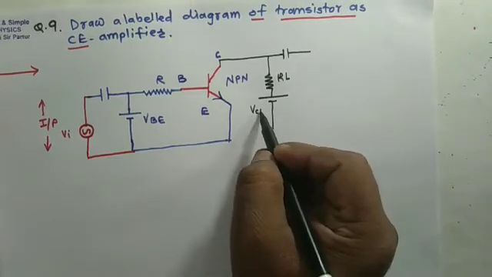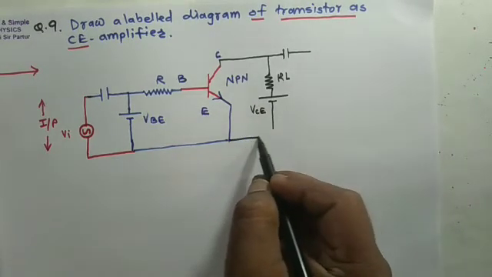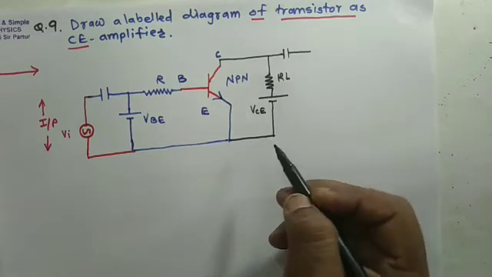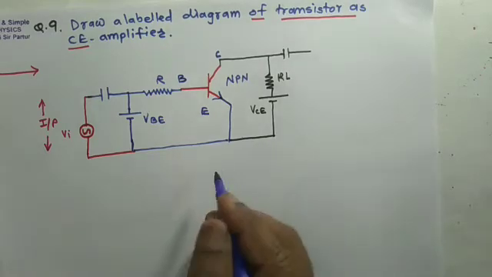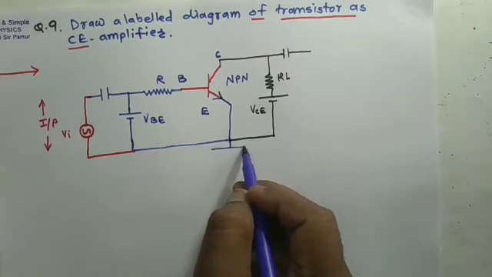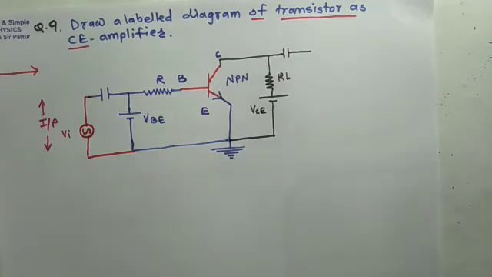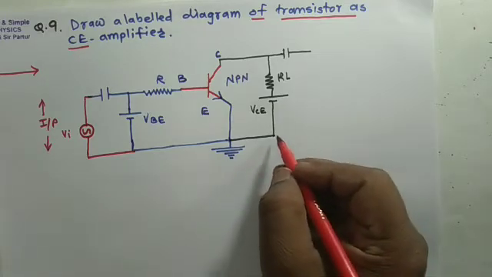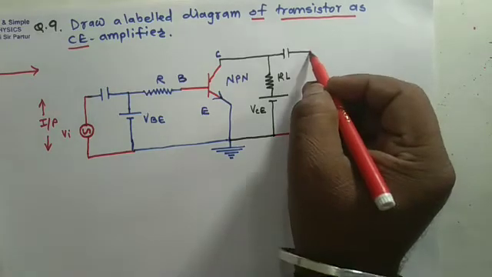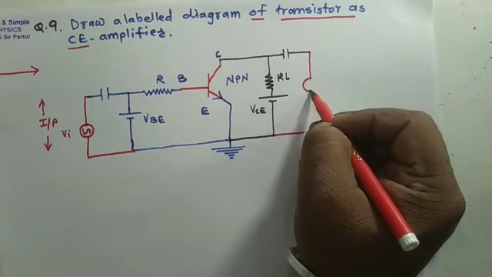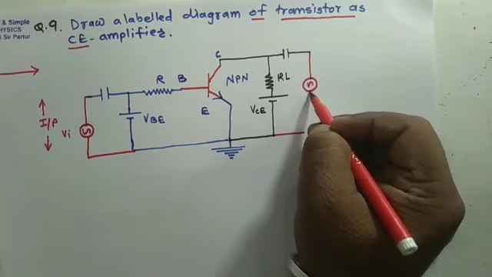See here VCE, and these combinations will be earthed. So here we can show earthing. Okay, and across load resistance output signal is obtained.